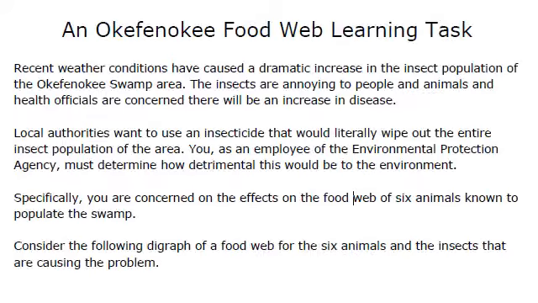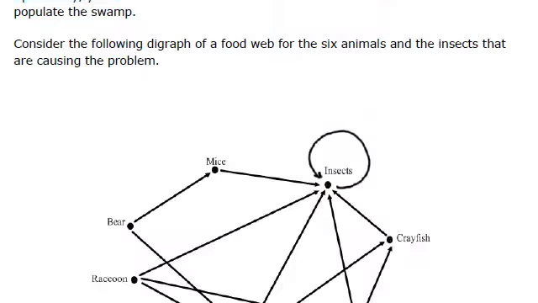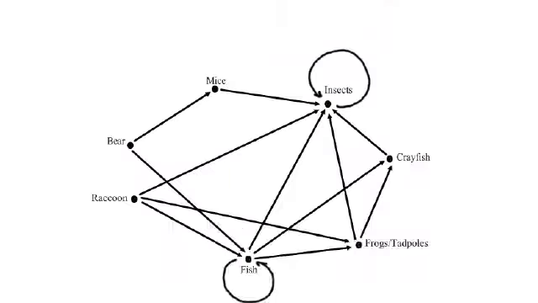Welcome to task 4 of your work with matrices, an Okefenokee Food Web Learning task. In this task, you'll be working with food matrices or food webs and using matrices to represent the relationships between predators and prey. Hopefully you might learn something about the effect of smaller animals or things that you might feel are not important in the food chain, like insects, maybe frogs, even mice.